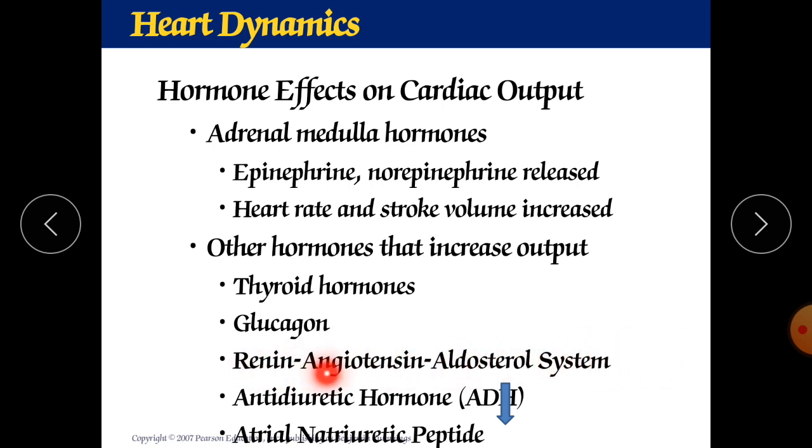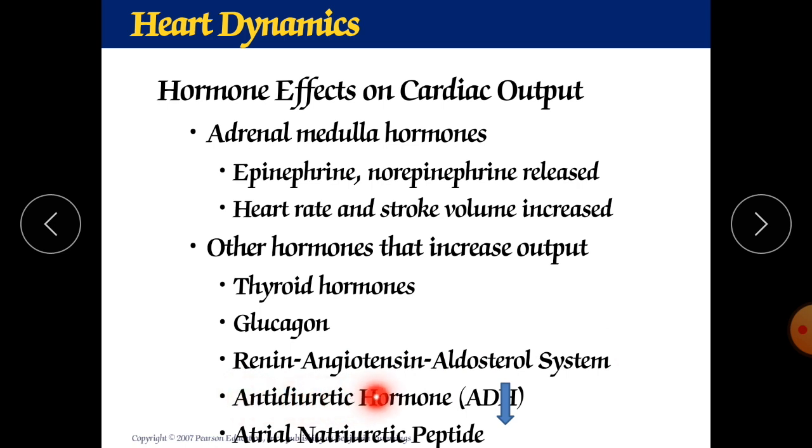So it is called the renin angiotensin aldosterone pathway or system. It is a large pathway. It is not in the syllabus right now, but you should know it is included among the hormones, and how this pathway affects your blood pressure. They are increasing your blood pressure.